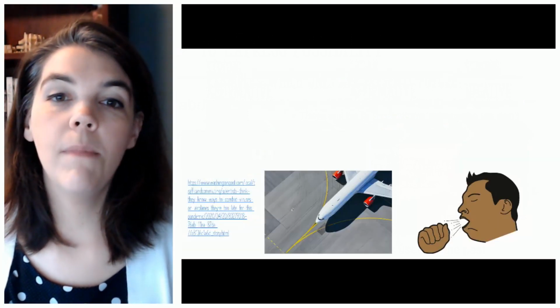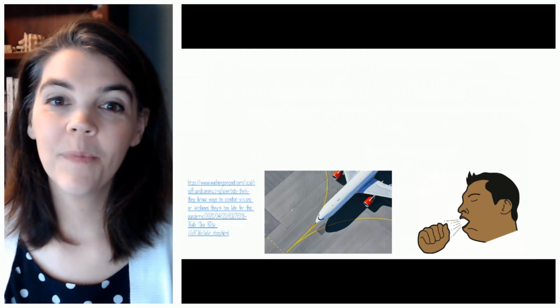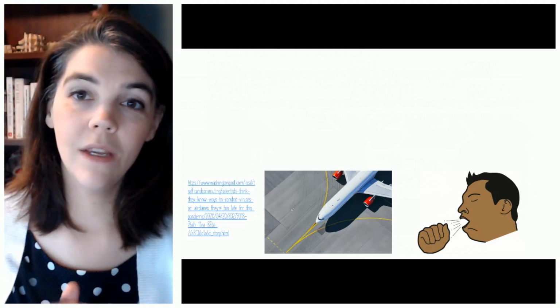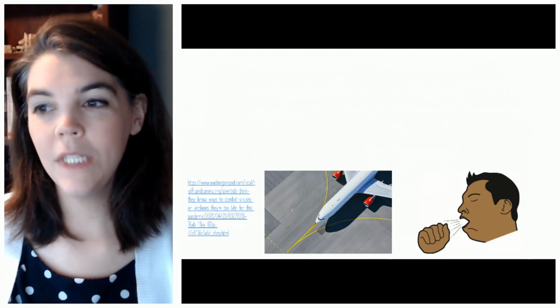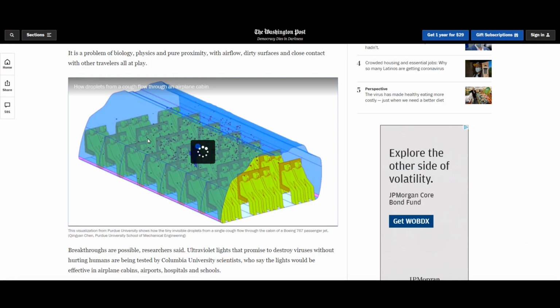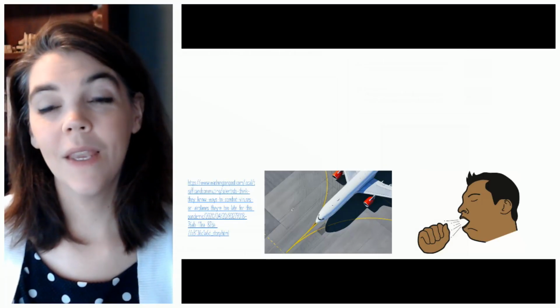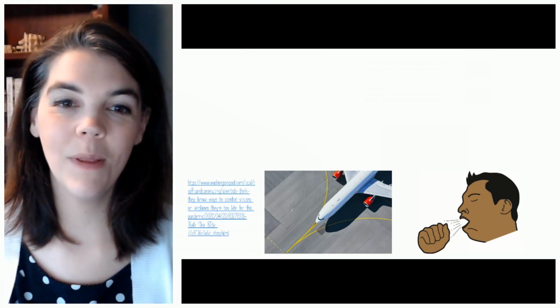All right, so now let's imagine that he's on an airplane and he's super close to all these people. So choose a modal that expresses the certainty that you have about what will happen. And if you're not sure if he will definitely infect other people, let me take you to this website that I've included on this slide to show you a graphic. All right, so that was something, huh? Now you're wondering what's going to happen when you're on an airplane next.